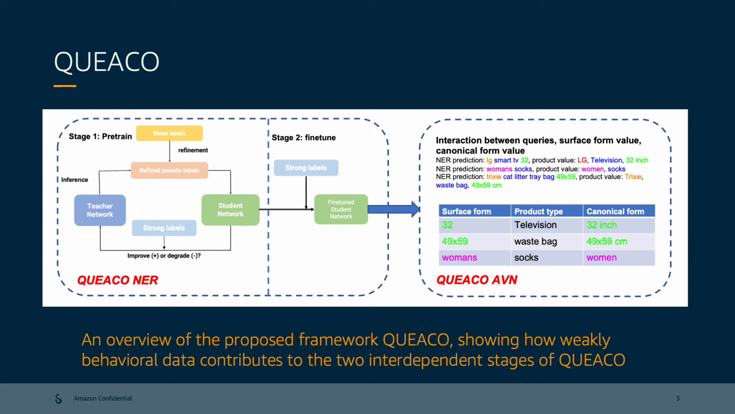At a high level, QUEACO leverages weakly labeled behavioral data for both the query NER and A1N phases. For query NER, we have the strongly labeled data and the large-scale weakly labeled data for model training. Specifically, the QUEACO NER has two stages, the weak supervision pre-training stage and the fine-tuning stage. For QUEACO A1N, we extract the surface form attribute values based on the NER predictions and leverage the weakly labeled query to attribute behavioral data to transform them into the canonical forms.